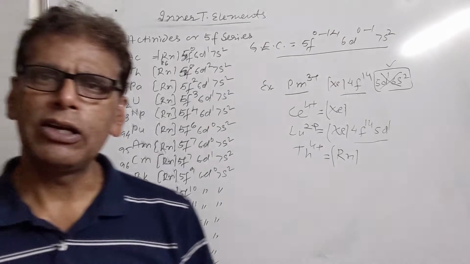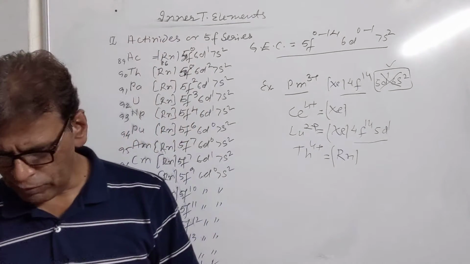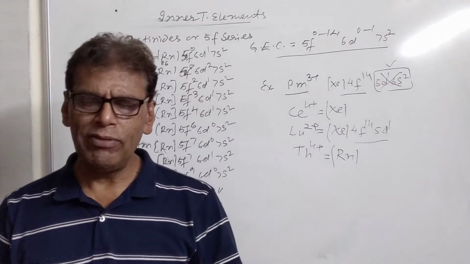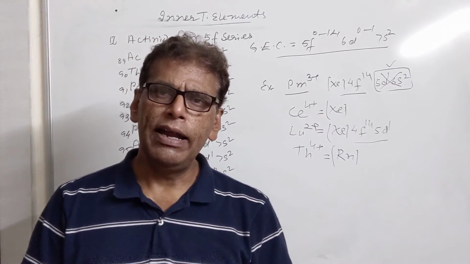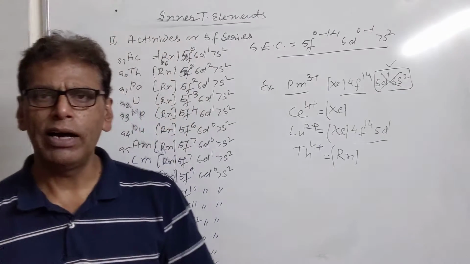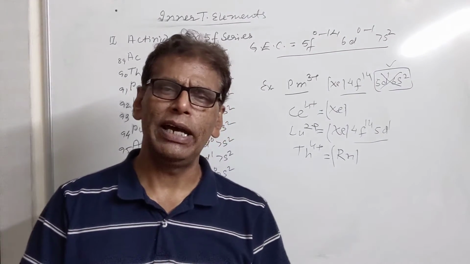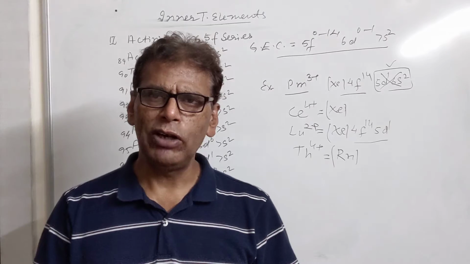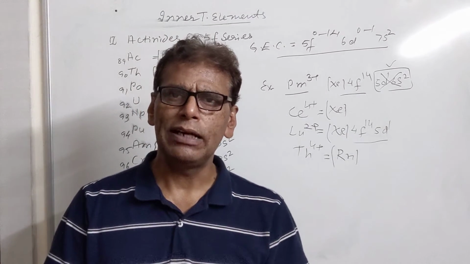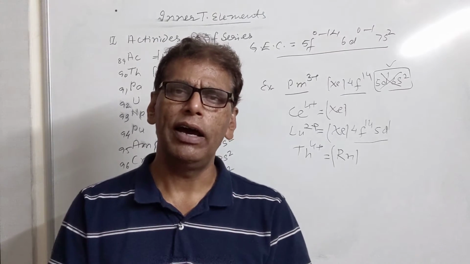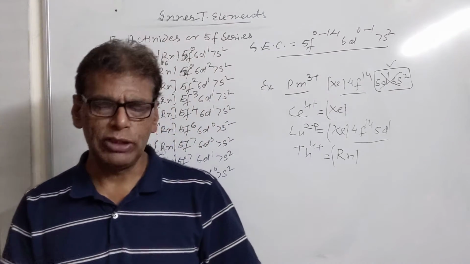Now, what are the factors which affect the electronic configuration of transition metals? When we study the electronic configuration of transition metals, in the first series we have some deviations from the expected value. In the case of chromium, one electron moved from the 4s subshell to the 3d subshell to make the d subshell a half-filled stable subshell.